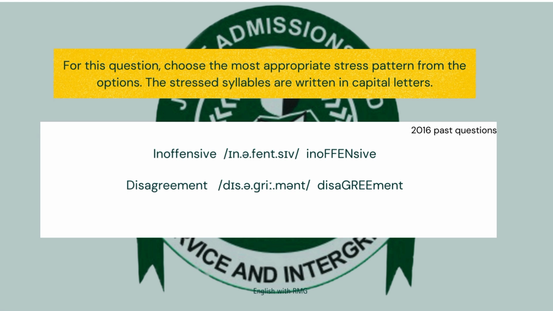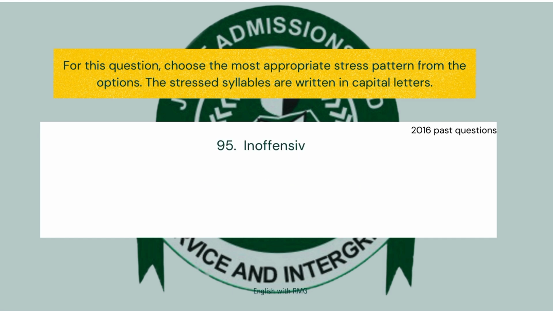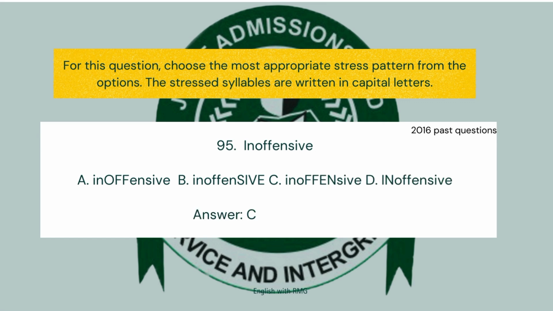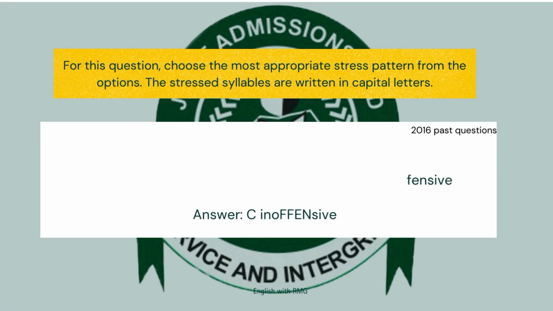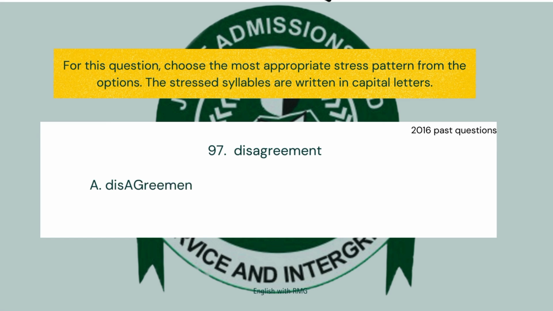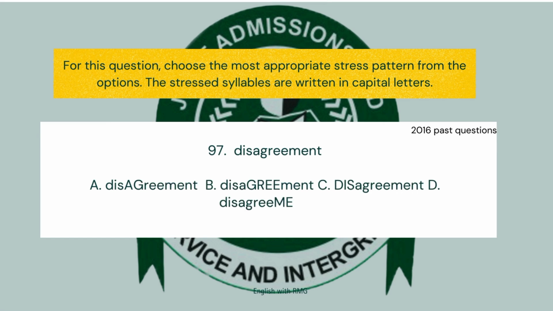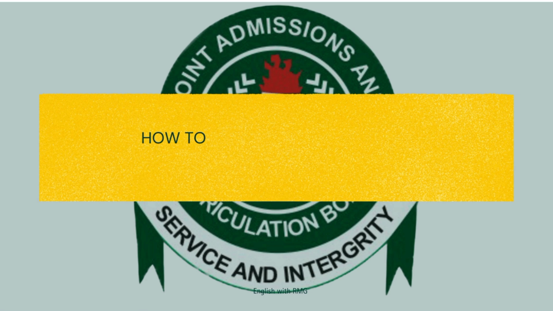So the clearest syllable in that word is what? Gree, because it is longer. Now back to the question, we have inoffensive, fen. Which option is stressing it on fen? That is option C, so the answer is C. Disagreement, option B stressing on agree. So that's our correct answer. I hope you understand it. You can pause to write down the tip. I've told you, get your pen and book, write all the tips down so that you can apply them.